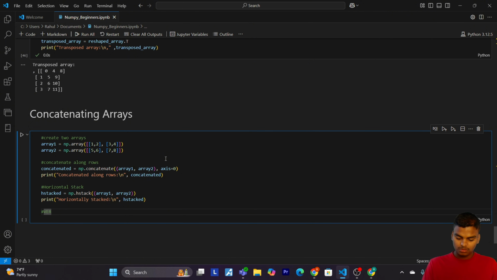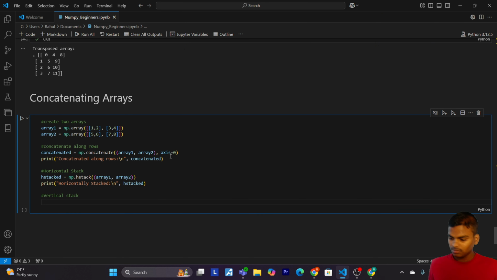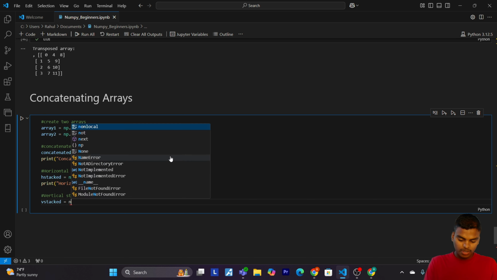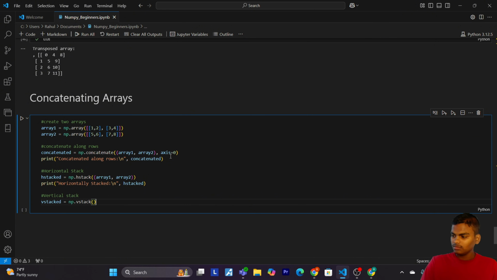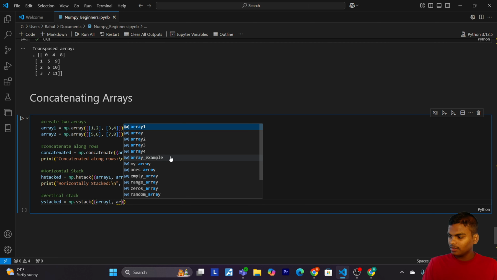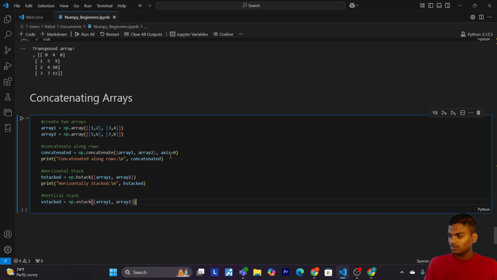Now vertical stack. vstacked equals to np.vstack. Now pass array1 comma array2.